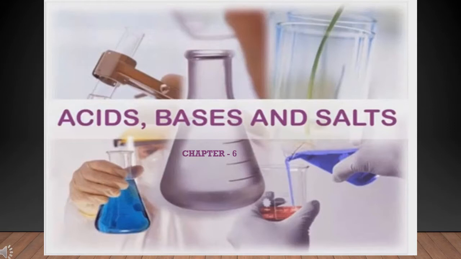Today, we'll start a new chapter: acids, bases, and salts. Different food items have different tastes, isn't it? They are salty, sour, sweet, or bitter. Why do you think it is so? This is because each of these substances has a different chemical nature.